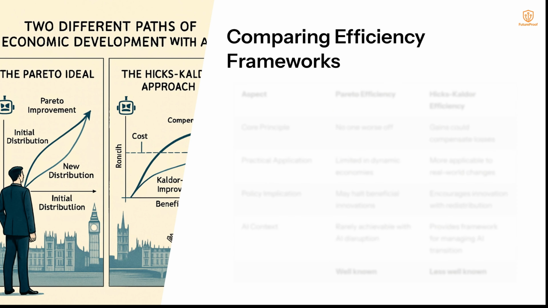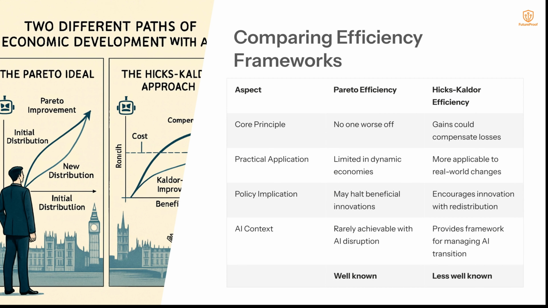Comparing efficiency frameworks. If we look at Pareto efficiency as a core principle, we need to ensure that no one is left worse off than they were before by an economic change, and we saw that it's quite hard to put this into practice. On the other hand, under Hicks-Kaldor efficiency, we're just looking at whether the gains could potentially compensate the losses. So we do allow for people to be made worse off, at least in the first stage, because there should be enough gains to transfer resources so that they are no longer worse off, and the winners are still better off than they were before.